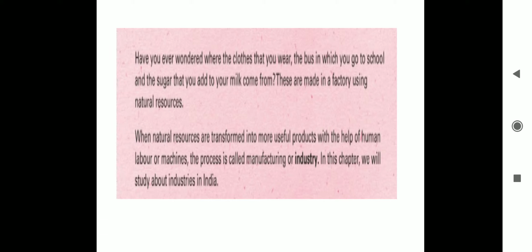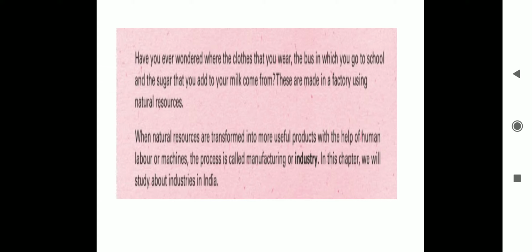And the sugar, we don't drink milk without sugar. If we drink milk without sugar, we feel something is missing. To add sweetness to our life, in milk, the sugar that is added, where does it come from? It comes from sugar cane. Another thing produced is jaggery, which we use in our daily life. These are made in a factory using natural resources. Natural resources are not man made, they are created by God.